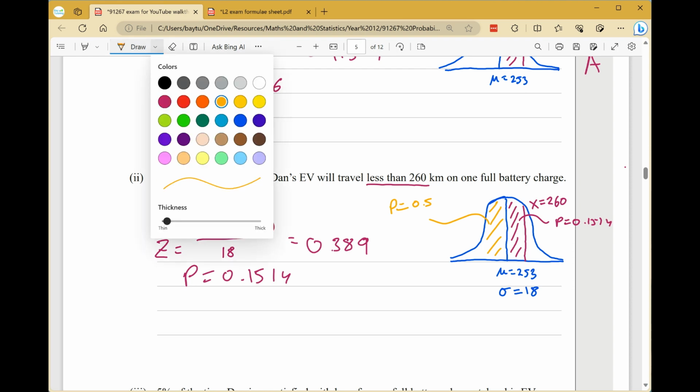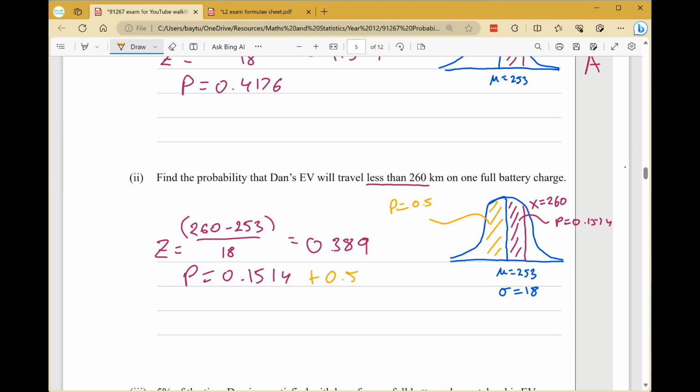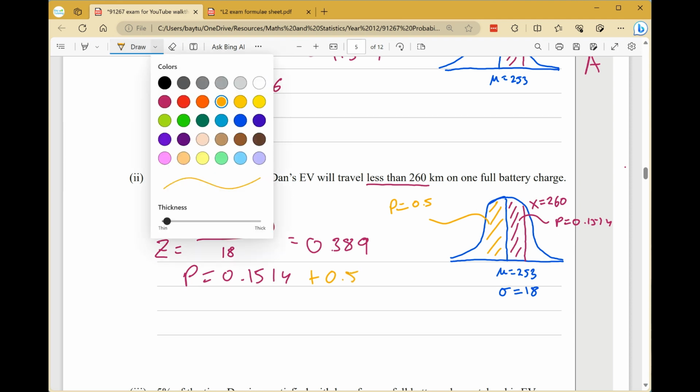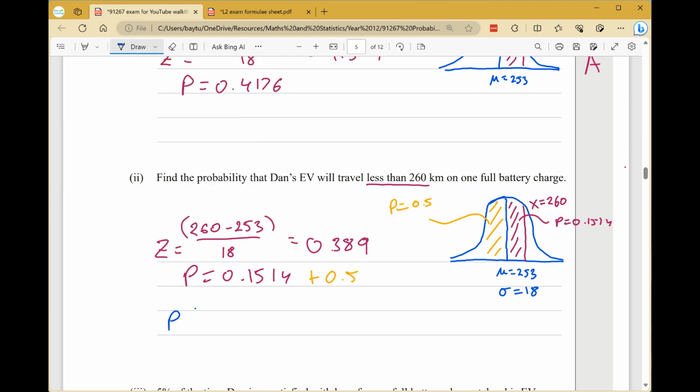So then we need to add 0.5 to that to get the probability that it's less than 260. Which would be 0.6514. Now, as you might expect, it'll be a bit quicker to do that on the graphics calculator.